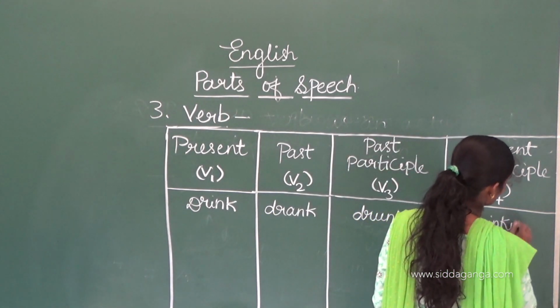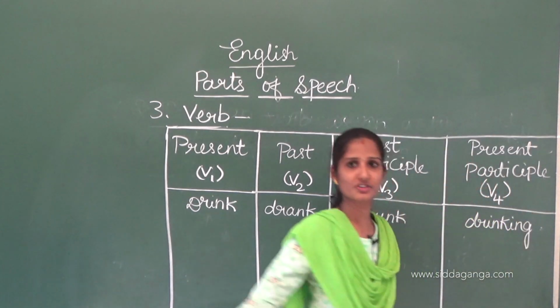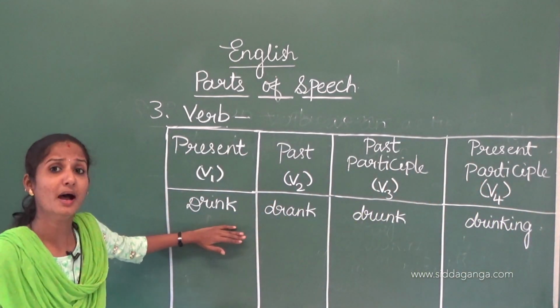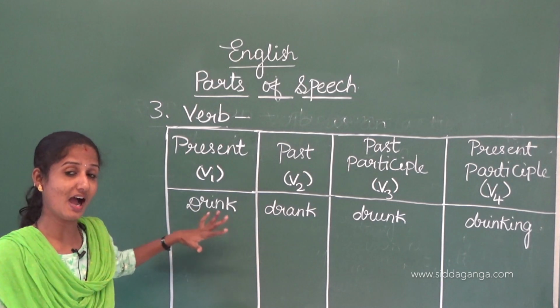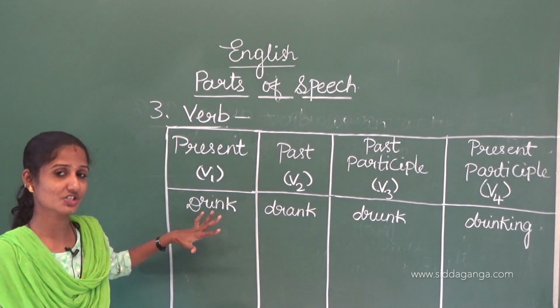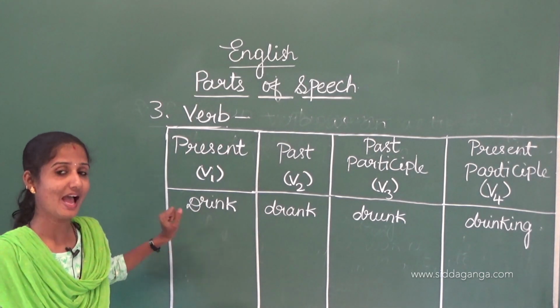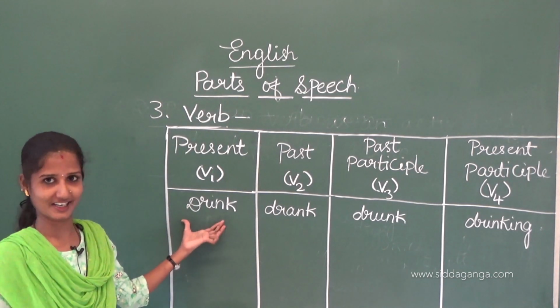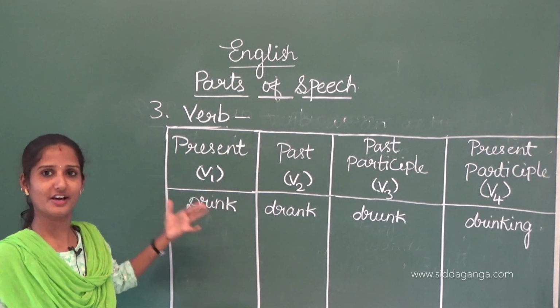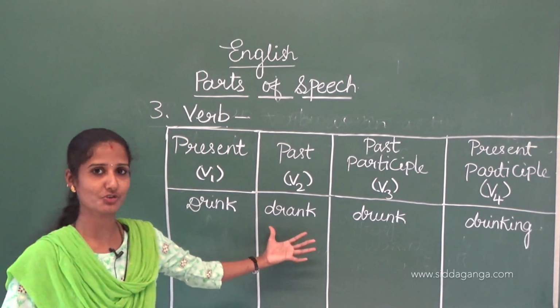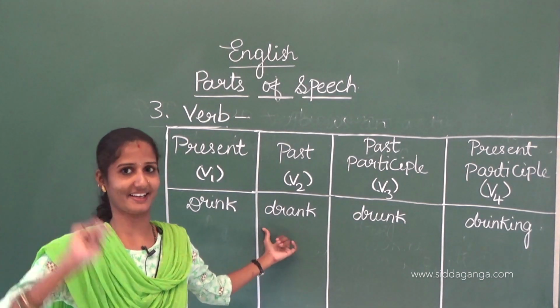So these are the main verbs. When I just want to say about the present, I have to say I drink. If the work is already over, then I have to say I drank.